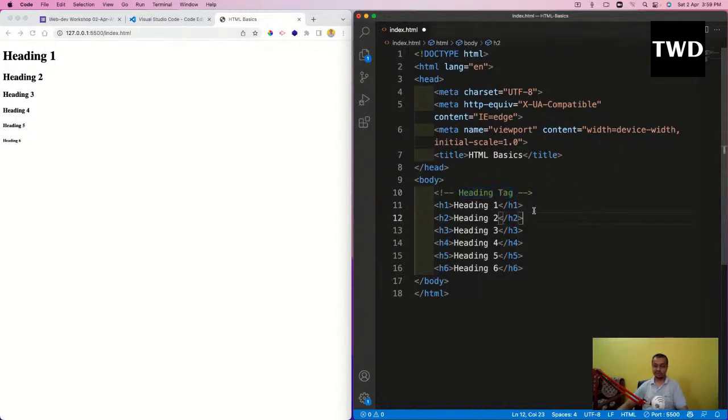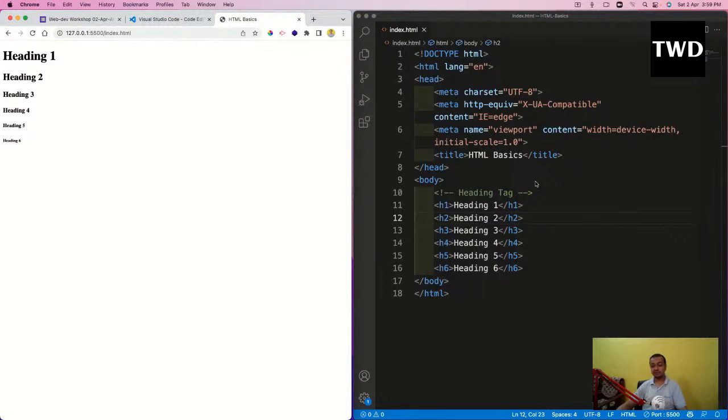So what is happening? This is shown in a different color in VS Code. If I save it, now what will happen? See, it got refreshed. Even if I try to refresh it multiple times, heading tag is not being shown here. So what is this? This is known as a comment.